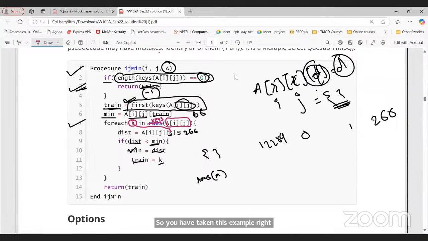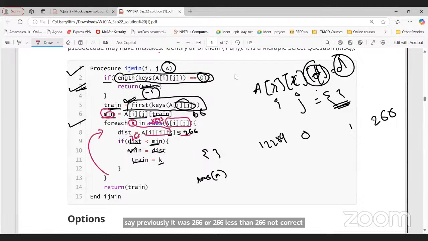So keys will be a list of the station, list of the train numbers, right? And for each train, we are taking a distance, and then we are comparing with the minimum. For example, we have initialized with the first train, and then we are simply comparing. Let's say previously it was 266, so 266 less than 266, not correct. So go for the next iteration.